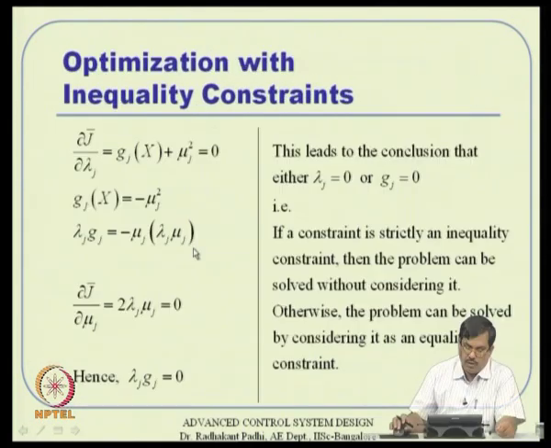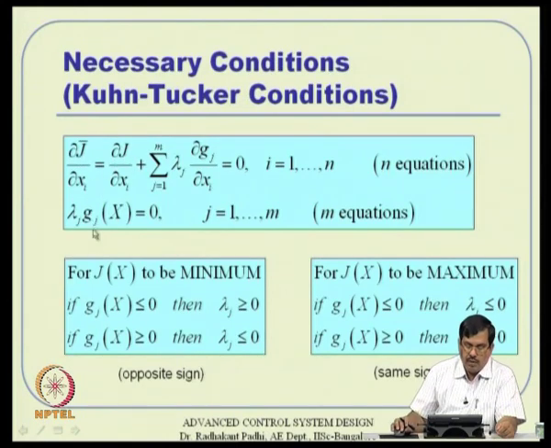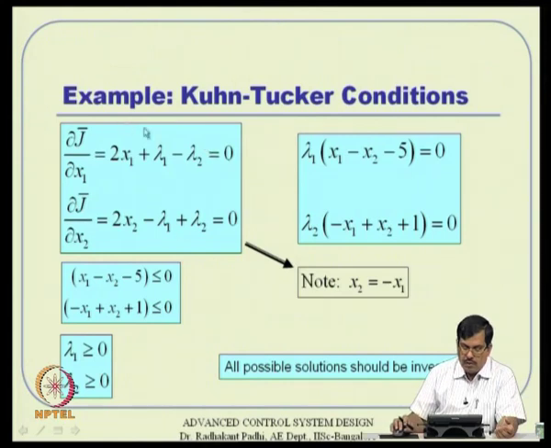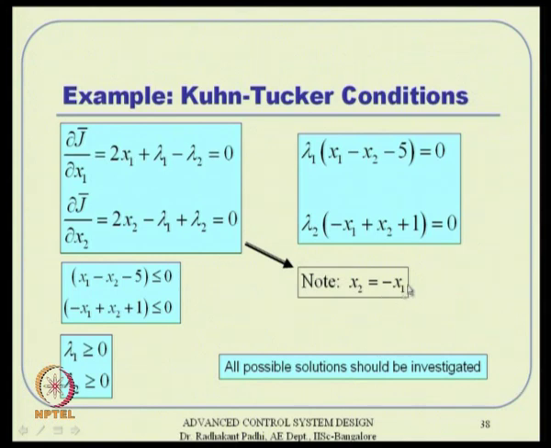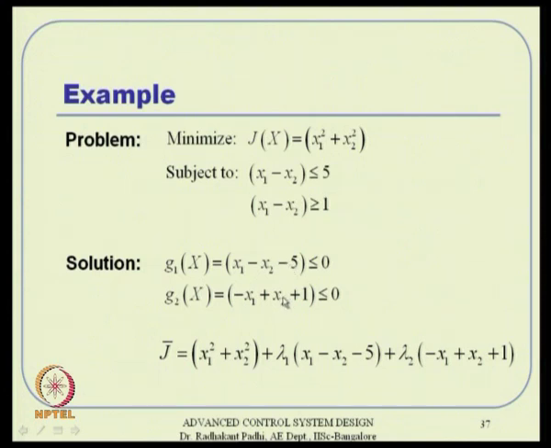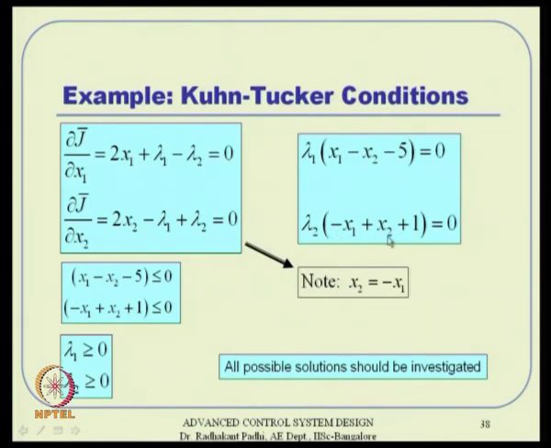Remember, this set of conditions tells us that we need to simply analyze these two ultimately. We do not have to consider the derivative with respect to lambda j or with respect to J; all that is embedded in this analysis anyway. So we simply formulate this equation and then analyze. This condition tells us that x2 is minus of x1, and then lambda 1 times g1 is equal to 0, and lambda 2 times g2 is equal to 0.